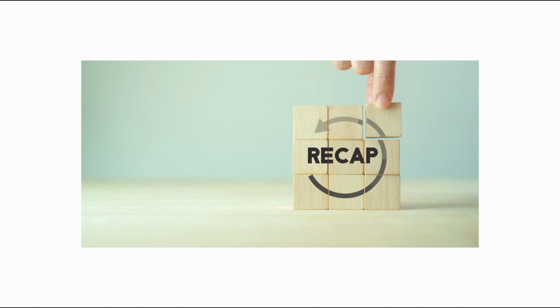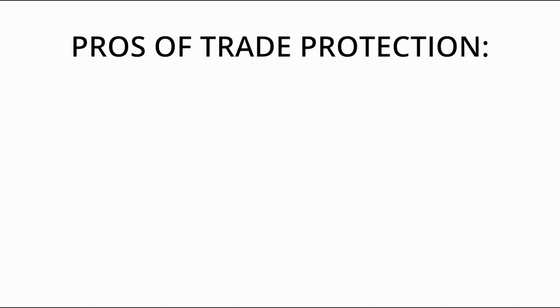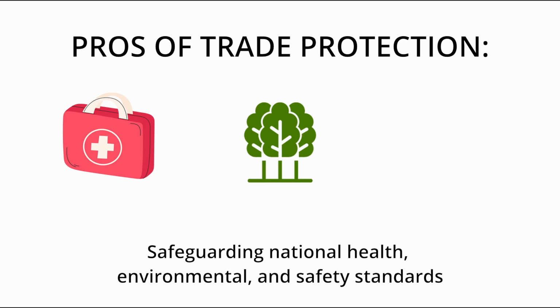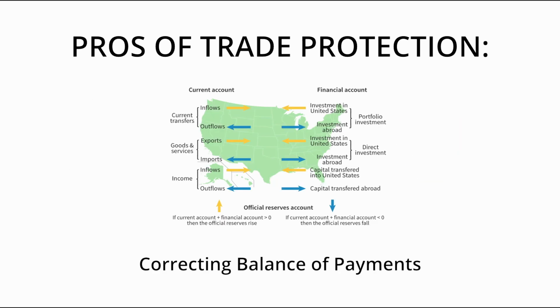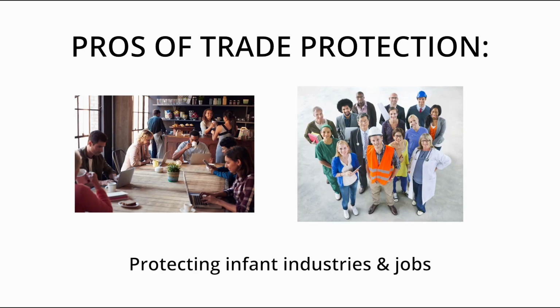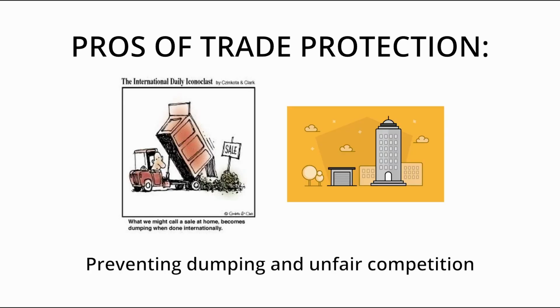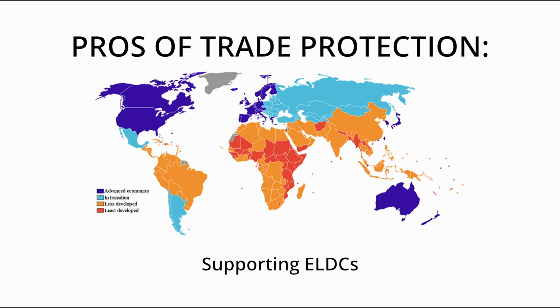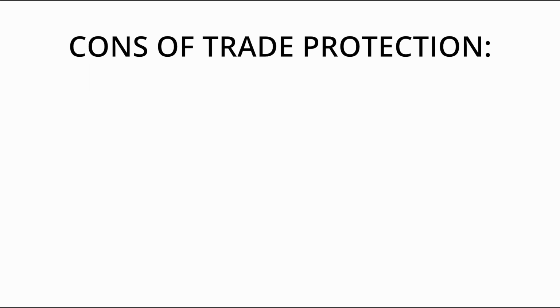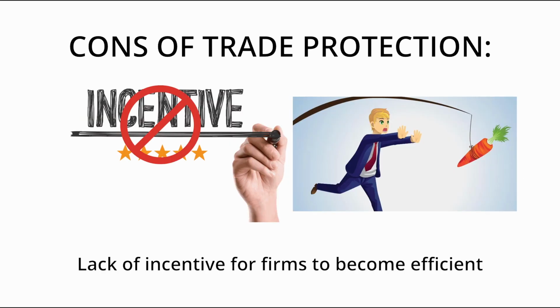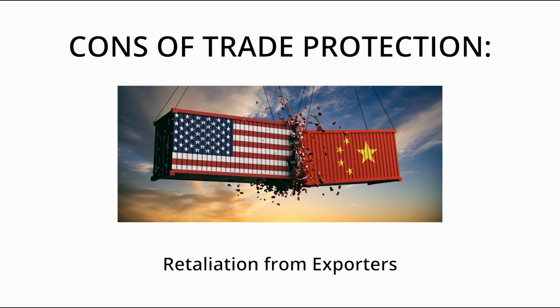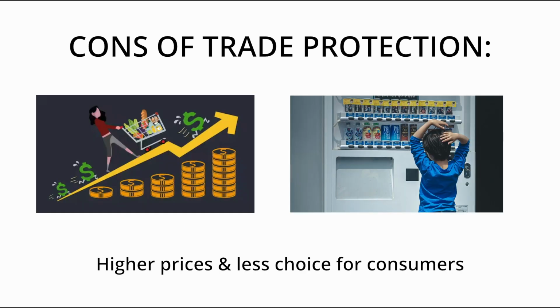So to quickly summarize, the pros of trade protectionism include safeguarding national health, environmental, and safety standards, correcting balance of payments, protecting infant industries and jobs, preventing dumping and unfair competition, and supporting ELDCs. Cons of trade protectionism include misallocation of resources, lack of incentive for firms' efficiency, retaliation from exporters, and higher prices and less choice for consumers.